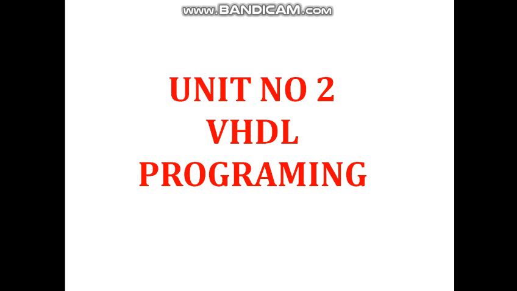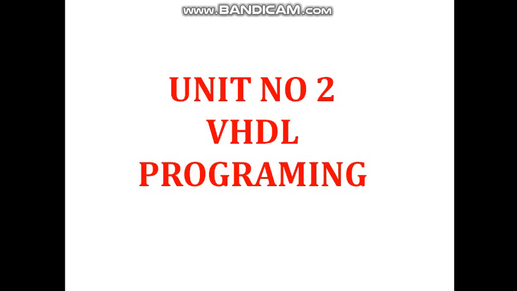Unit number 2 of the VHDL subject, the name of that chapter, is VHDL programming. As we know, in the first unit we studied the basic part of the VHDL language. Now, by using that VHDL part and by adding certain different concepts, we will try to design certain digital circuits, and for that we have to write a program that is called VHDL programming. So in this unit number 2 we will study how to write VHDL programming along with the content.